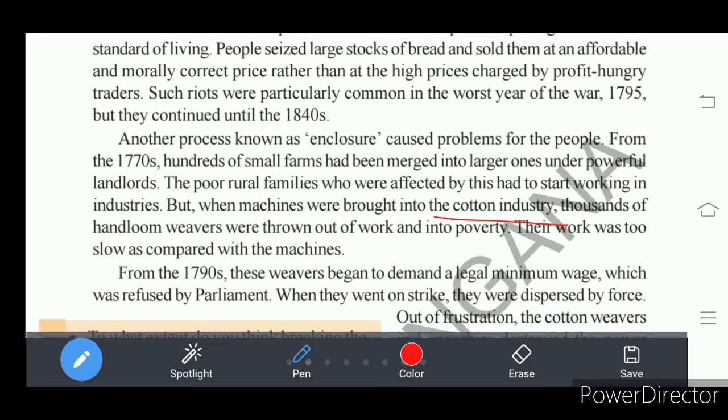Now industrial owners purchased machines, so there is no need of handloom weavers. So handloom weavers lost their work, and they were thrown into poverty. They were suffering with poverty. They did not have work, and their work was very slow when compared to the machine work.